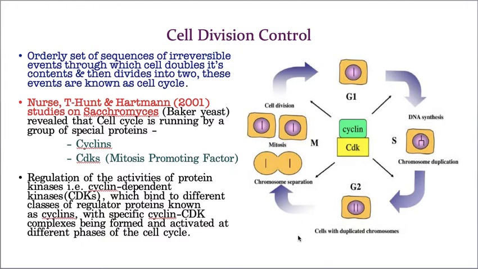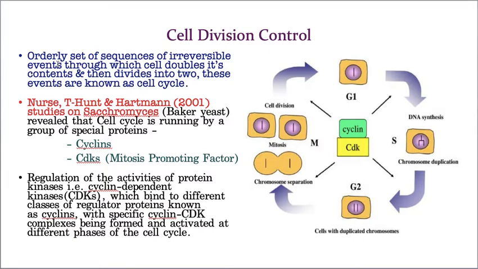like that, the long way that is cell division includes so many events. That's why at every point some checking must be there. Am I correct or not? That's why these checkpoints are established from one phase to another phase, and that is what I'm explaining about cell division control. So, the orderly set of sequence of irreversible events through which a cell doubles its contents and then divides into two is known as the cell cycle. When this doubling is taking place, when this division is taking place, it needs some checkpoints, then only the process goes smoothly.